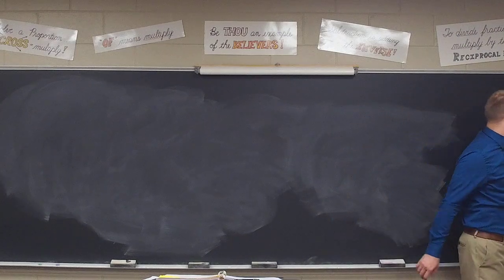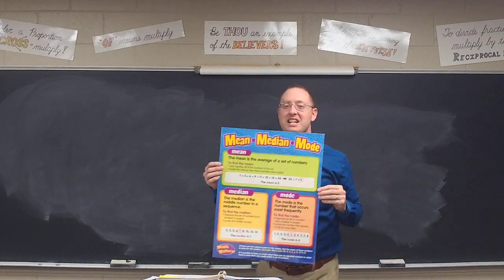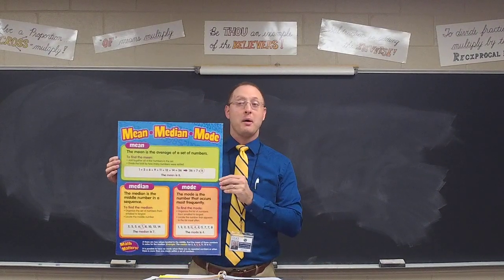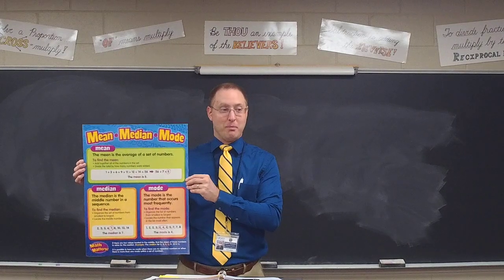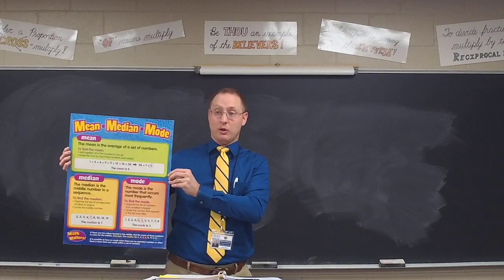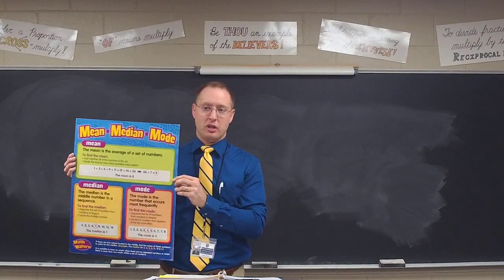Don't forget that the mean, class, is the average. The median is the middle number. The mode is the number that occurs most often. The one that's really affected by an outlier: mean. The one that is resistant to outliers: median.